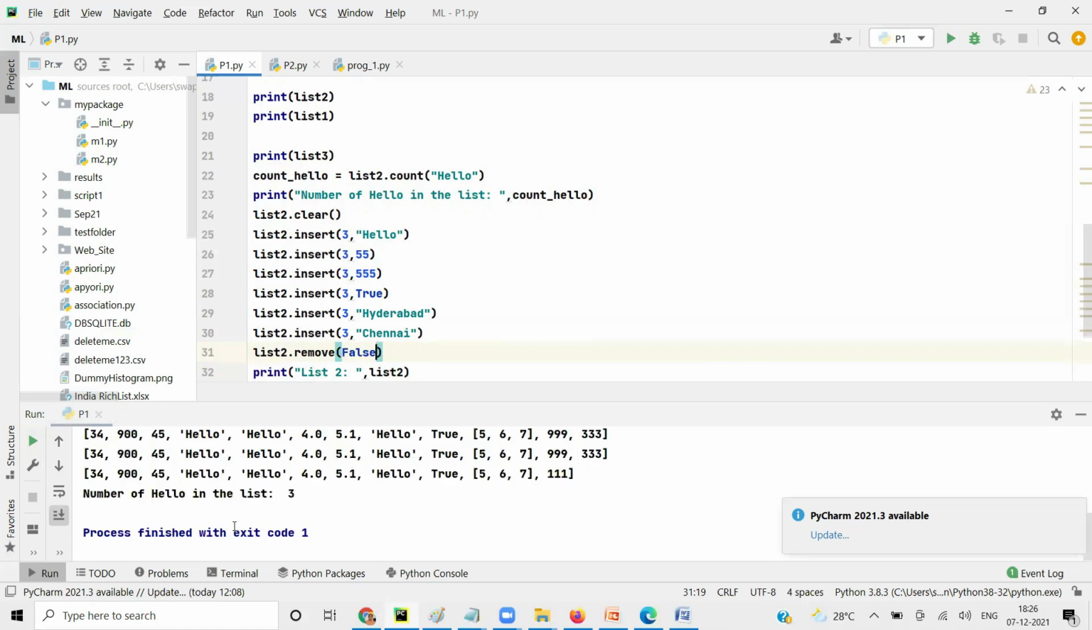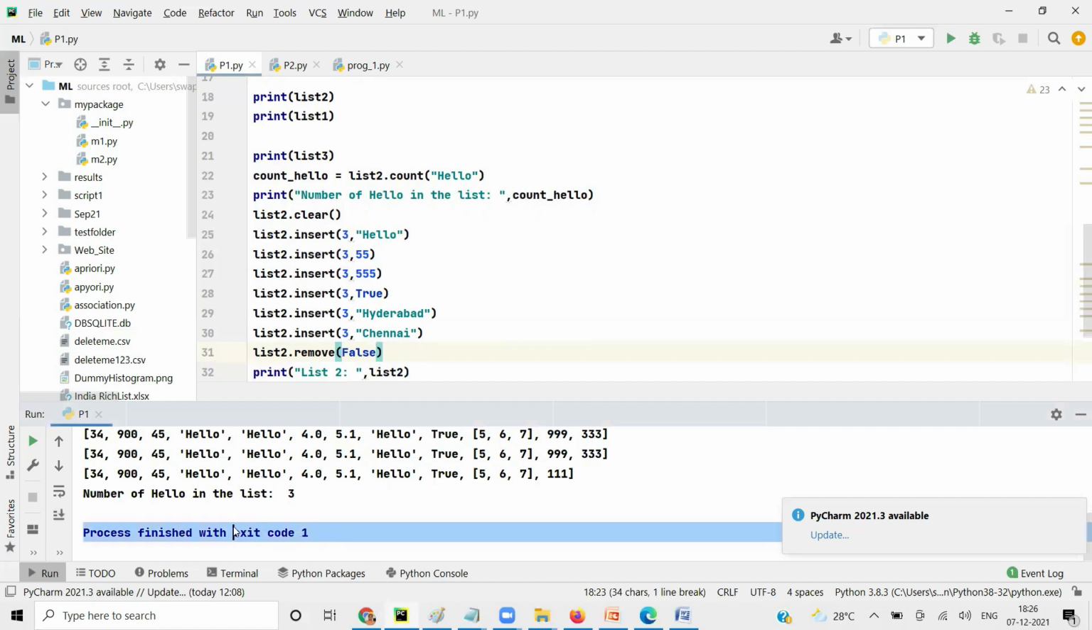It gave an error. Remove will remove the given value. If it is not there, it will give an error. Okay, that's one.